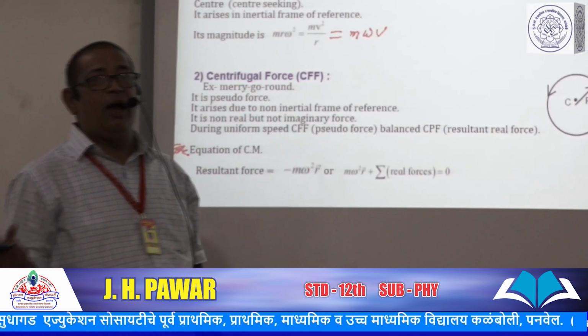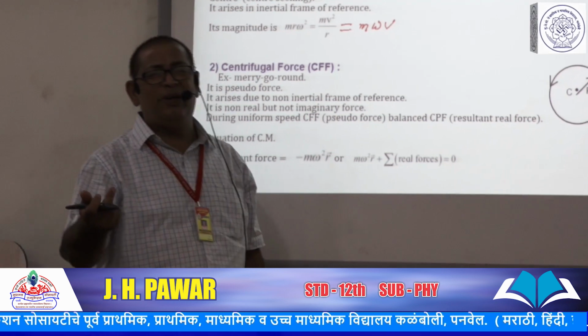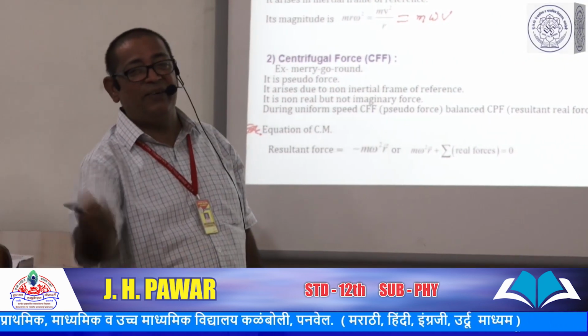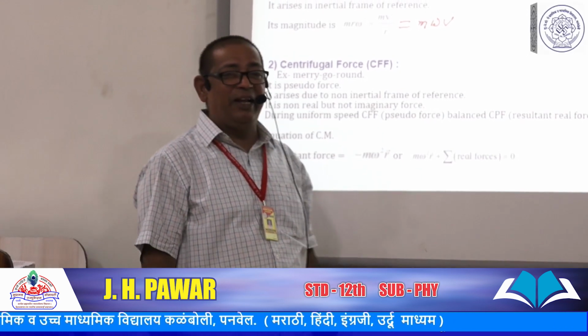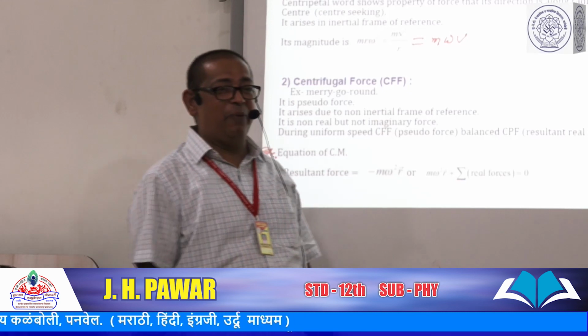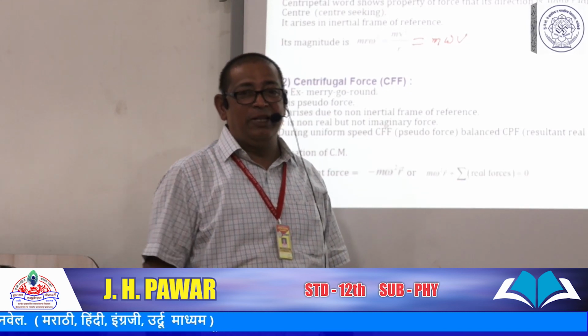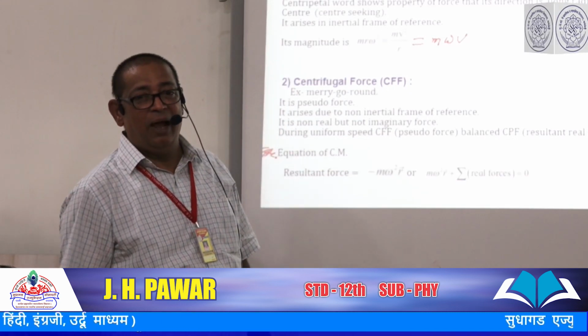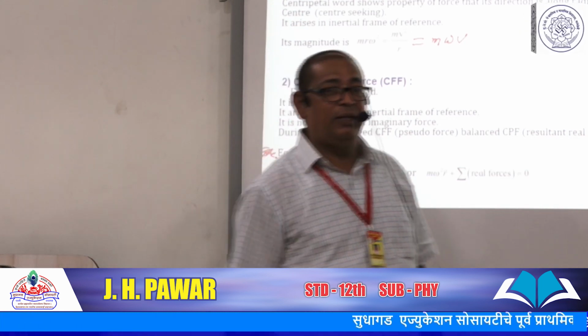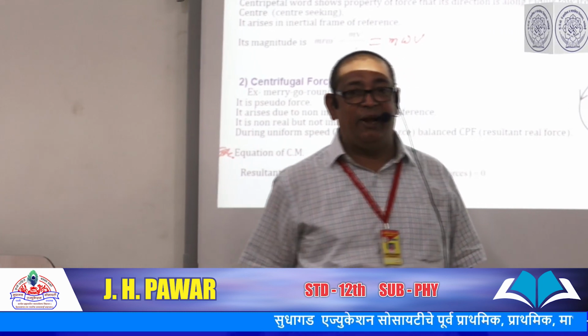Then we go through some examples of centrifugal force. You have a wet cloth in your hand, and you rotate your hand in such a way that the water droplets move away from you because of centrifugal force. The Earth is rotating about itself, and the Earth has an oval shape because of the centrifugal force acting on it.